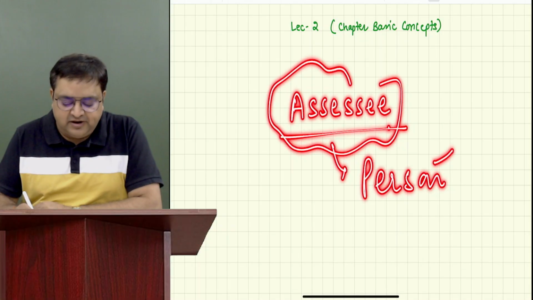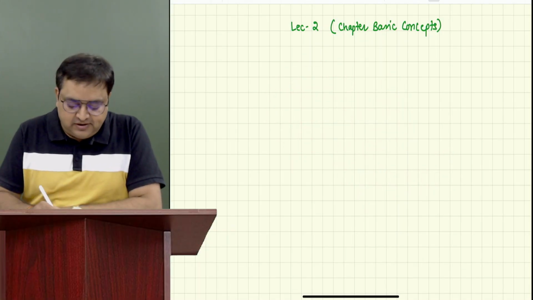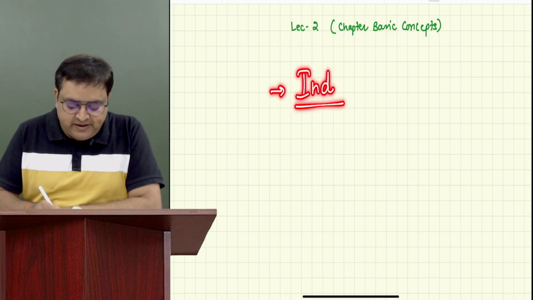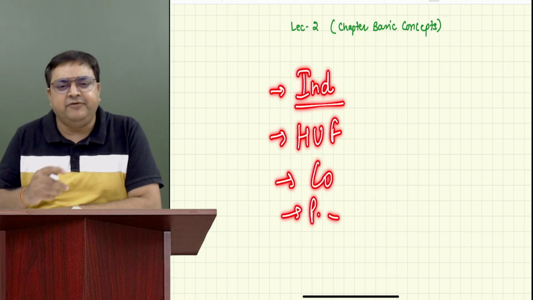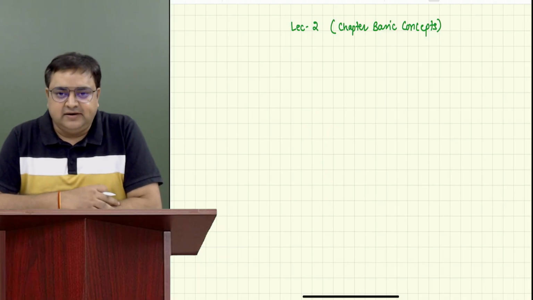That person is called assessee. There are various types of assessee: an individual, an HUF, a company, a partnership firm and so on. And they have to pay taxes if they are earning income.